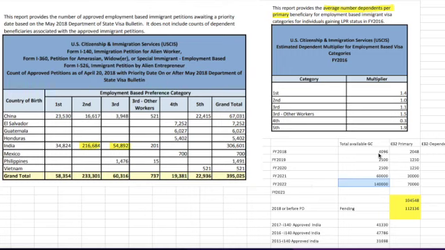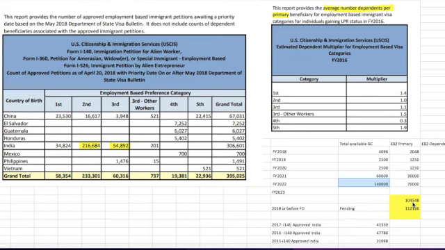If you add all these numbers for EB2, the total number of available green cards comes to about 208,000. Then you divide by 2, because you have to deduct the dependents, and dependents are basically half of it. So out of this 208,000, only 104,000 are primary.